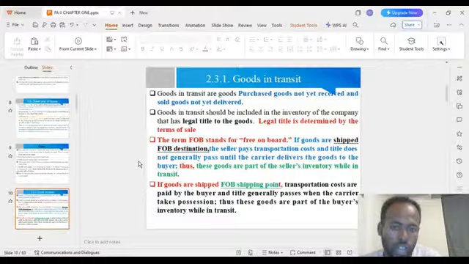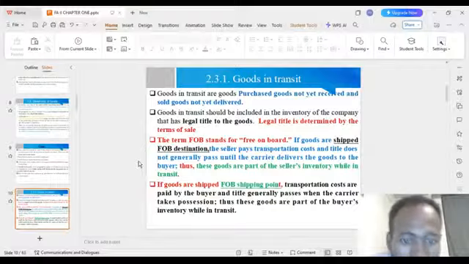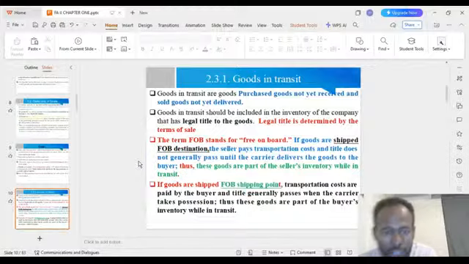Thus, the goods are part of the seller's inventory while in transit. If the goods are shipped FOB shipping point, the transaction costs are paid by the buyer. It is the buyer's inventory now.